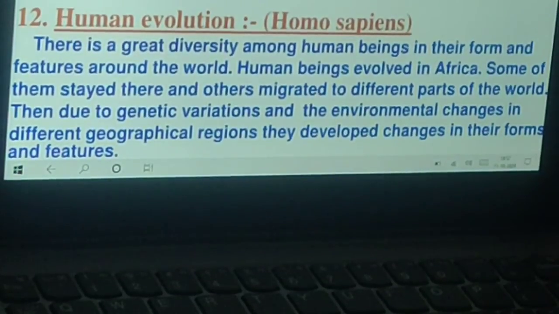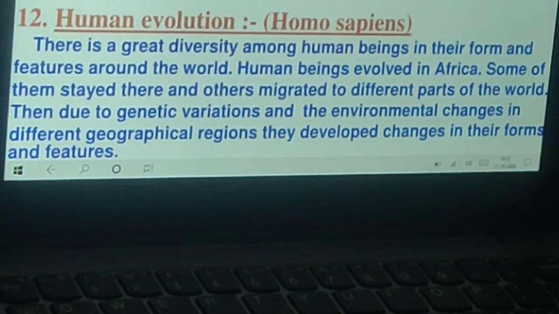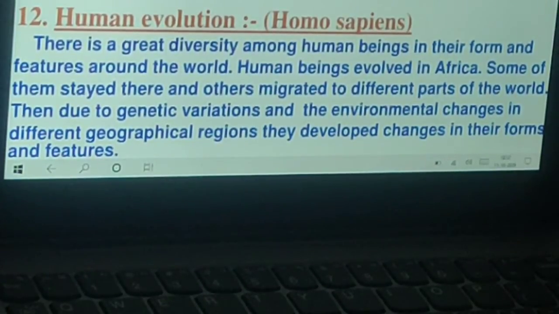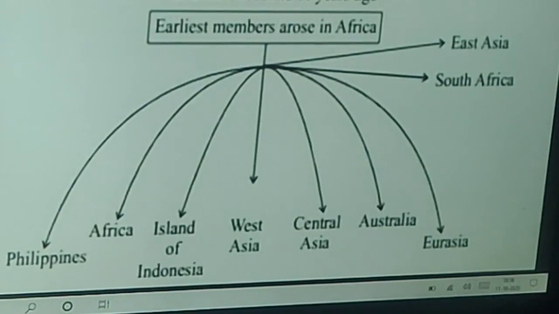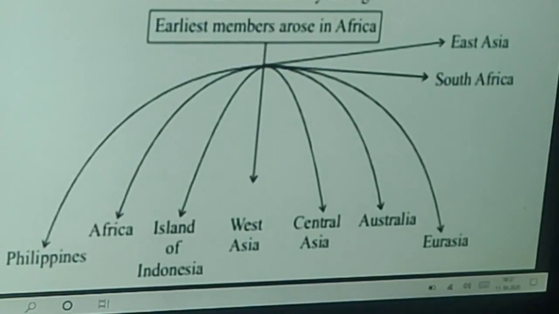Thousands of years ago, some of our ancestors left Africa while others stayed on. The migrants slowly spread across the planet from Africa to West Asia, then to Central Asia, Eurasia, South Asia, East Asia.